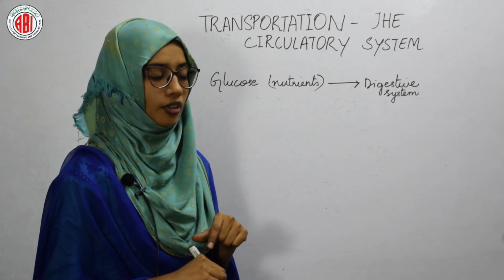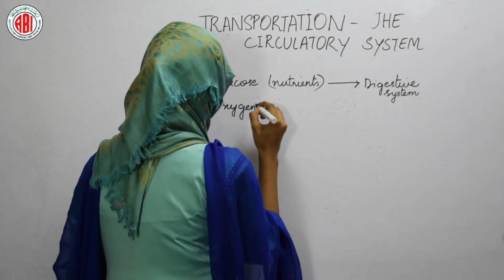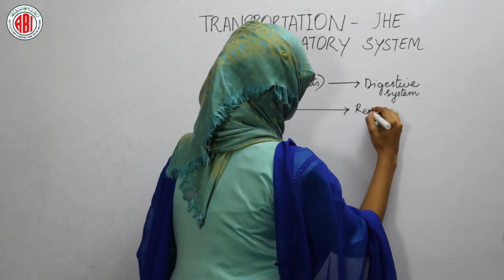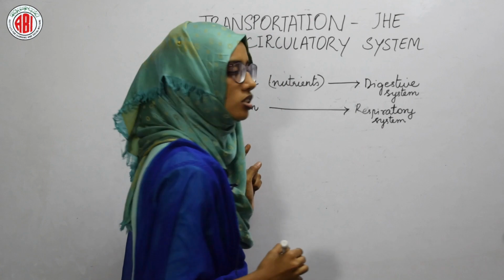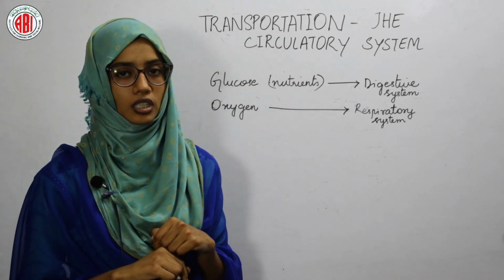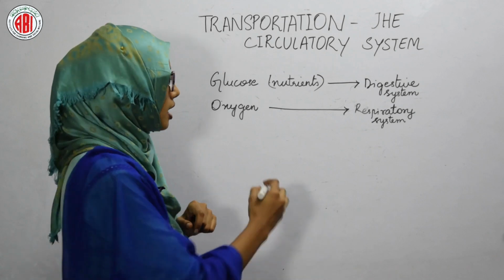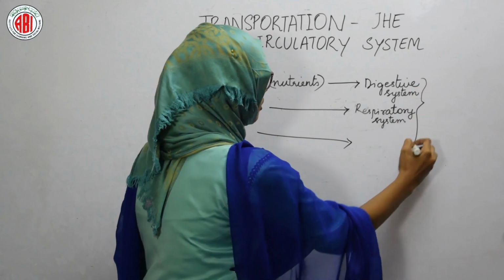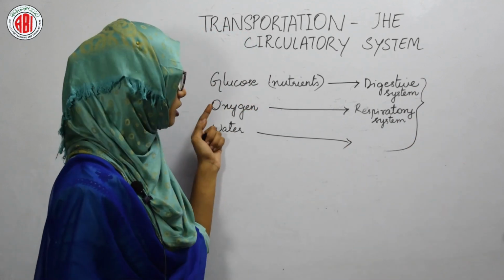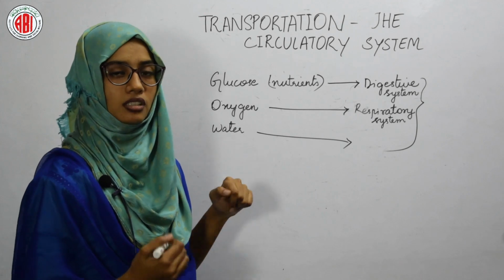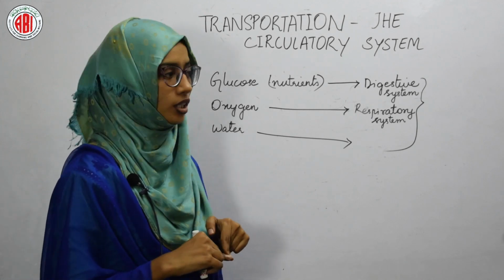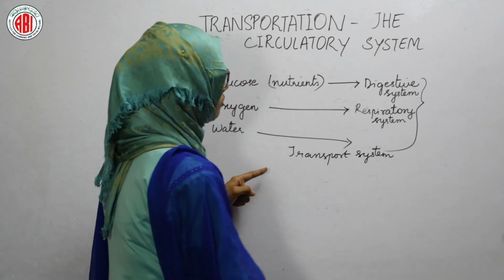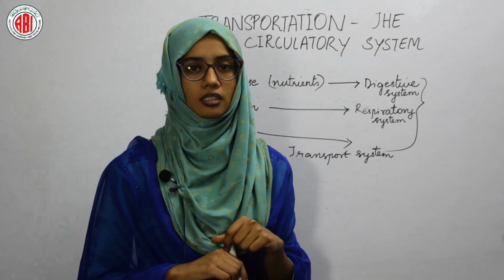our human body. Whereas in the process of respiration, the oxygen is present in the alveoli of the lungs, that is, we can say in the respiratory system. This oxygen has to be supplied to the different body cells or to the different body tissues. And even water should also be supplied to the different body tissues. So now these three things, the glucose, nutrients and other materials, oxygen and water should be supplied to the various cells of the human body, and this transport is going to be achieved through the transport system. This transport system is also called the circulatory system.